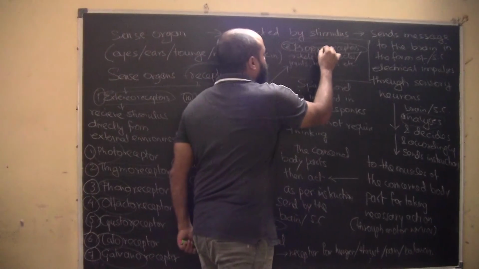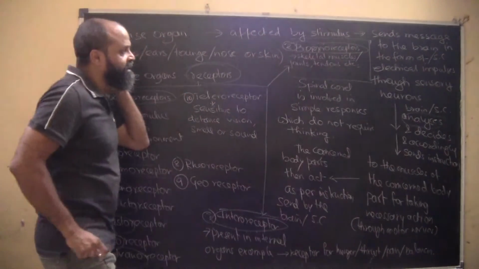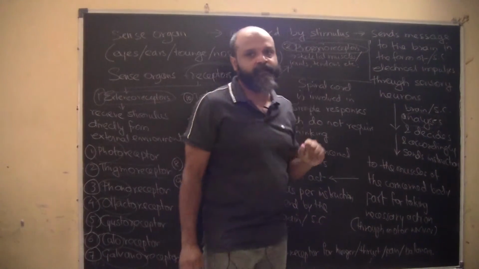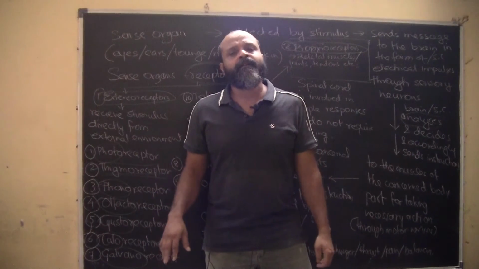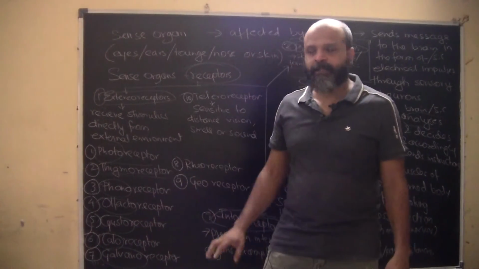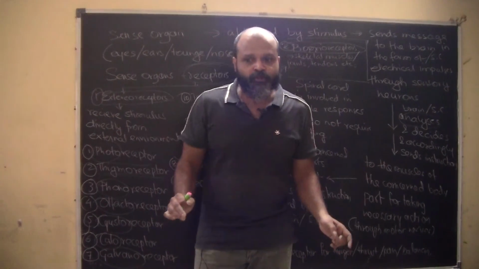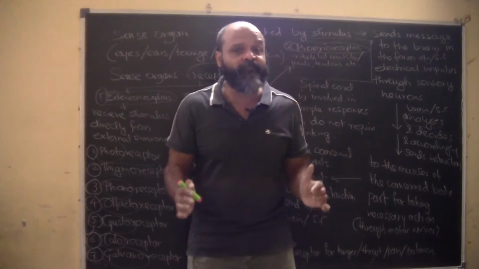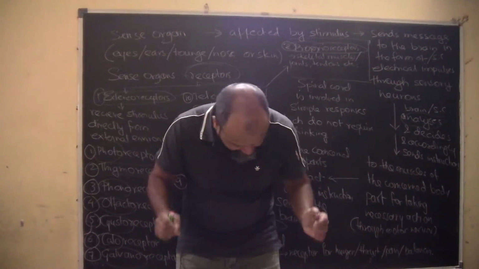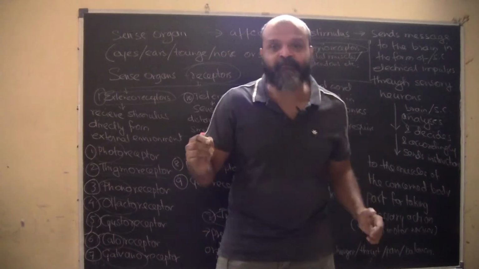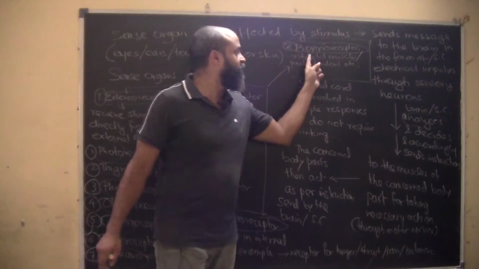proprioreceptors. What are proprioreceptors? These are in skeletal muscles, joints, tendons, etc. Because we have these proprioreceptors, see, for example, I need to move now. Maybe I am chased by a dog, so I am running. Without even looking where my feet are, I am able to run. Am I looking where my hands are moving? No, I don't have to control them. They are automatically getting controlled. So this is the type of proprioreceptors.